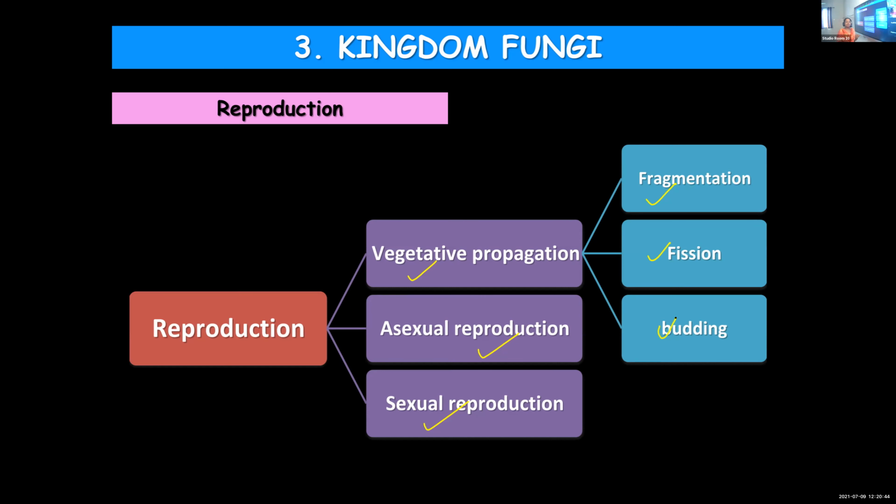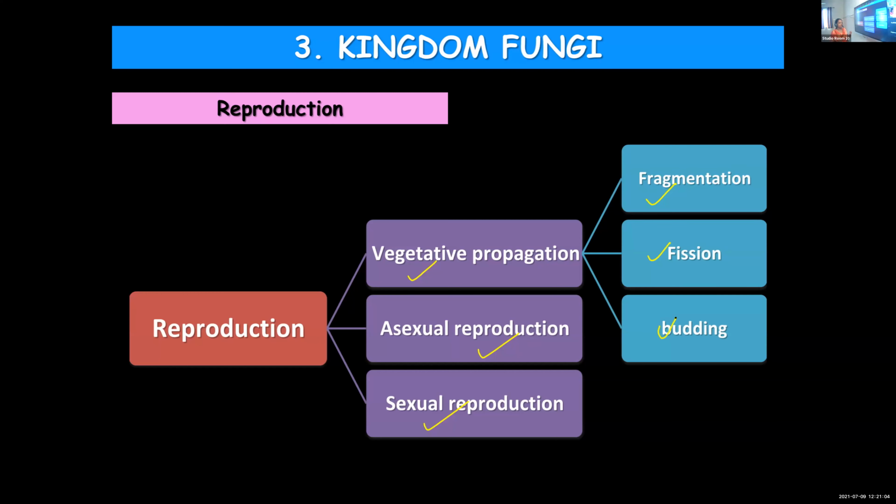Asexual reproduction is by producing asexual spores, and sexual reproduction by producing sexual spores, which you will learn later. And vegetative propagation exhibits three modes: fragmentation, fission and budding.